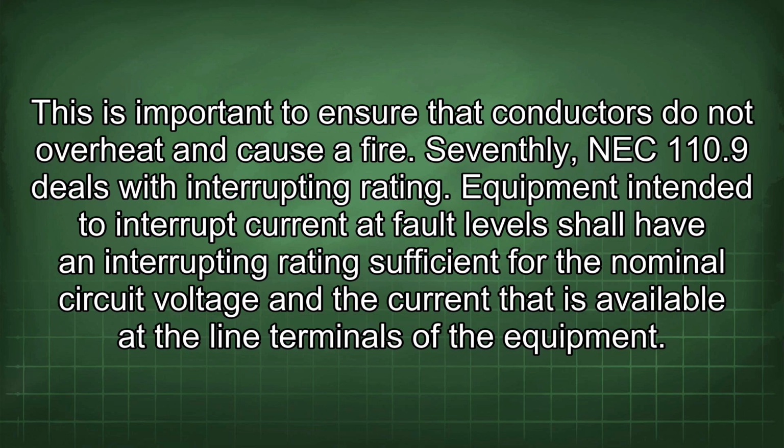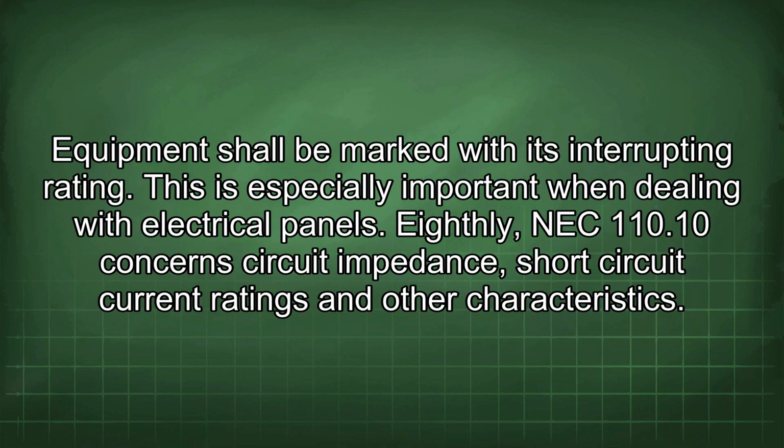Seventhly, NEC 110.9 deals with interrupting rating. Equipment intended to interrupt current at fault level shall have an interrupting rating sufficient for the nominal circuit voltage and the current that is available at the line terminals of the equipment. Equipment shall be marked with its interrupting rating. This is especially important when dealing with electrical panels.